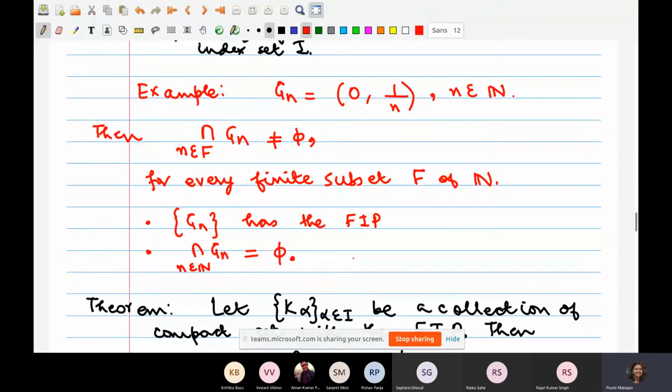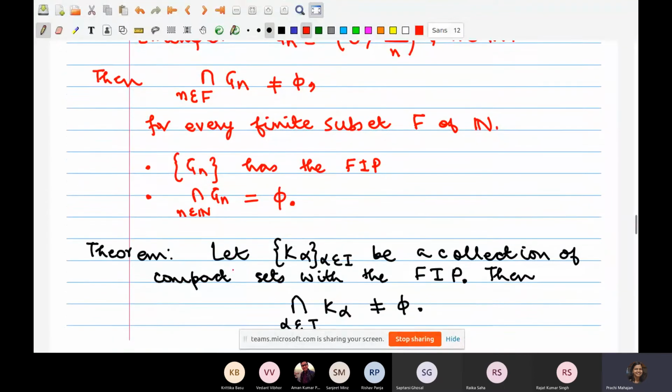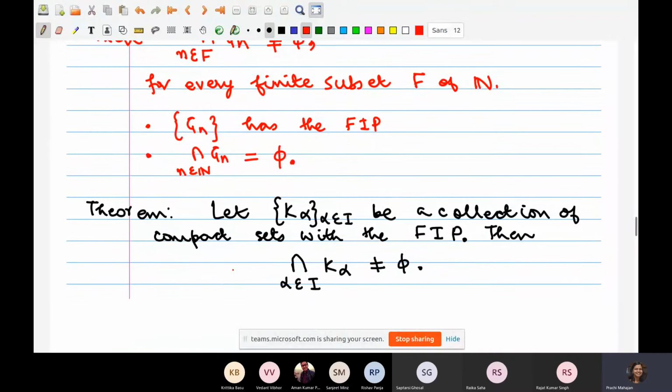However, if each G_n was compact, then this cannot happen. This is what this theorem is saying. Let K alpha be a collection of compact sets with finite intersection property. Then the intersection of K alphas over the entire indexing set I is non-empty, which means that there is one element which is common to all of these K alphas. Correct?